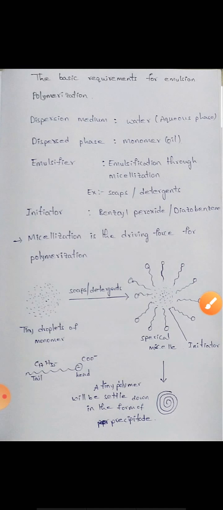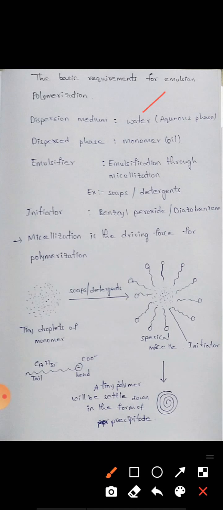The basic requirements for emulsion polymerization are a dispersion medium, dispersed phase, emulsifier, and initiator. The dispersion medium is water. The dispersed phase is oil monomer. Emulsifier: emulsification through micellization, for example soaps or detergents. Initiator: benzoyl peroxide or diazobenzene. Micellization is the driving force for the polymerization.